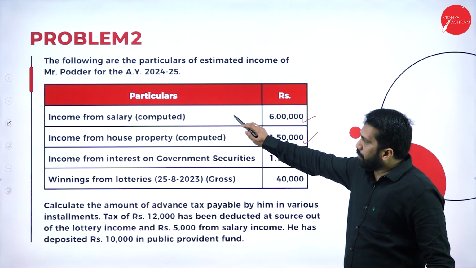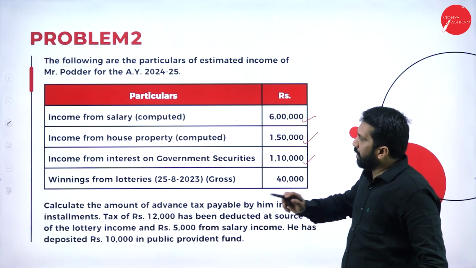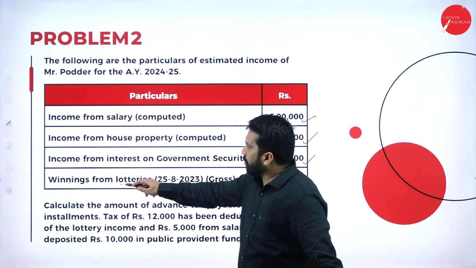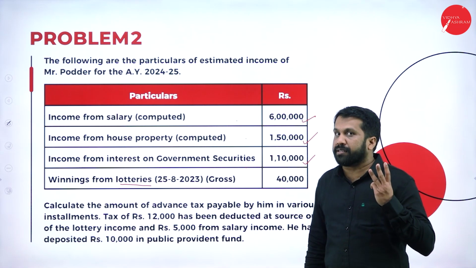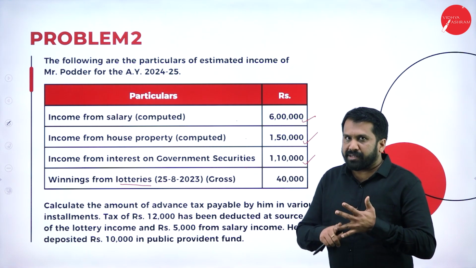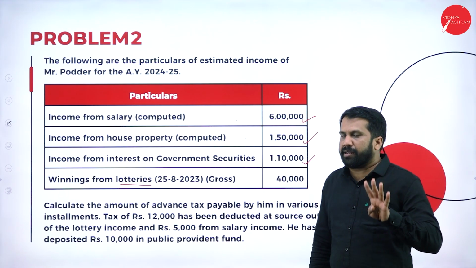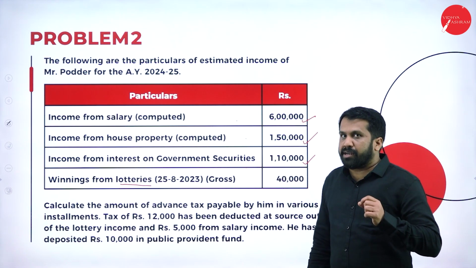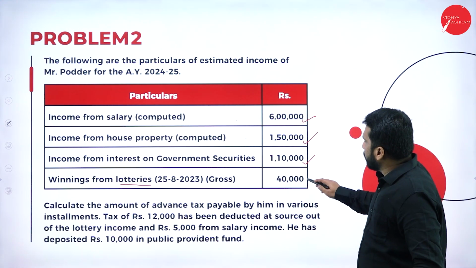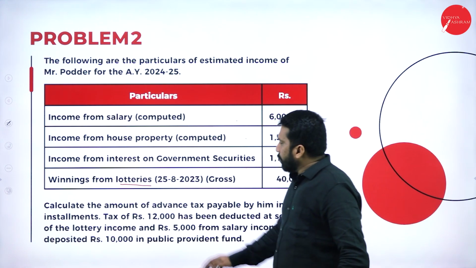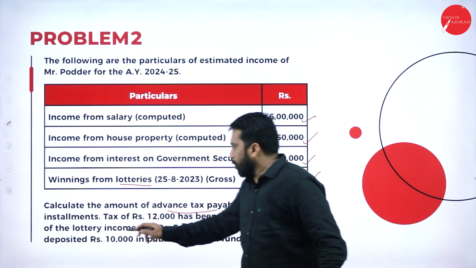Remember, it is income from salary, income from house property, income from other sources, and winning from lottery. Lottery comes under a separate rate of 30%. Remember, lottery, puzzles, games, horse race: separate rate of 30%. Long-term capital gain, separate rate of 20%. Now, this is 40,000.